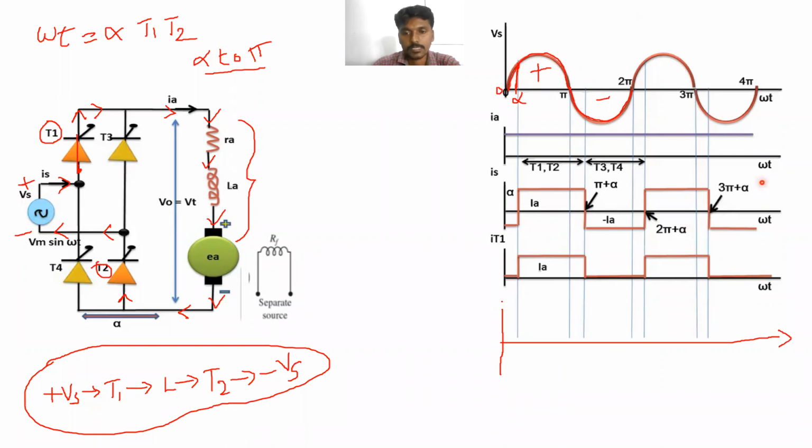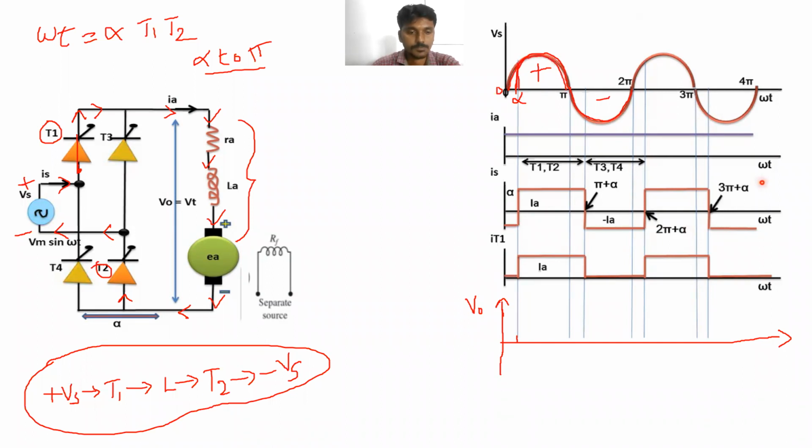The voltage exists across the load circuit. This output voltage waveform is the same as the supply voltage. How is the supply voltage looking? In this shape.